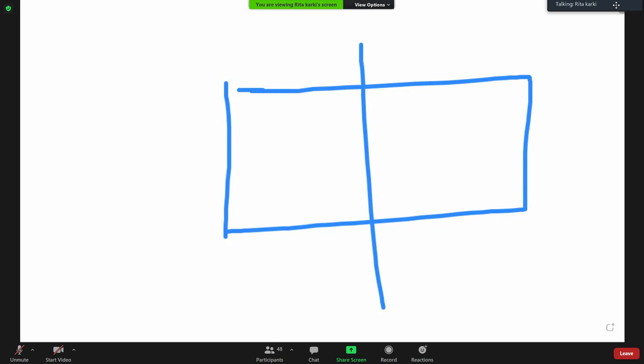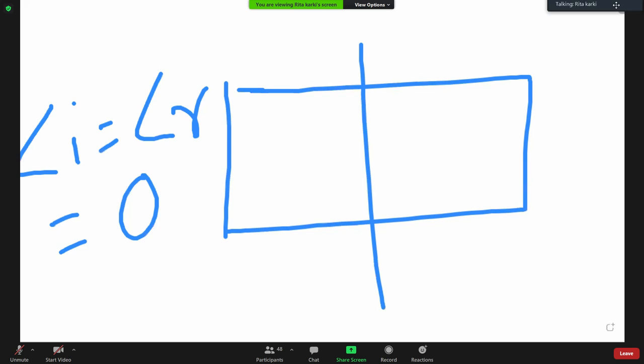It does not bend away from the normal or towards the normal. So in such cases, the angle of incidence and angle of refraction will be similar. That is, both angles will be zero, which is the third law of refraction. Clear?